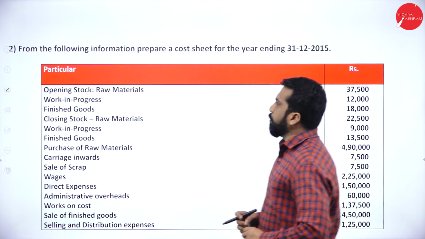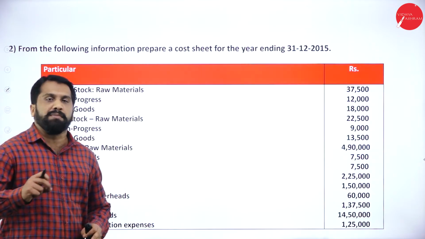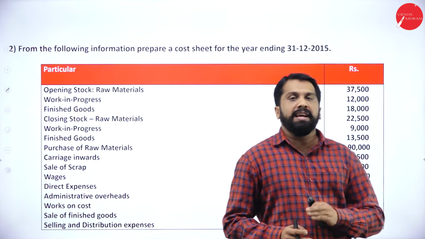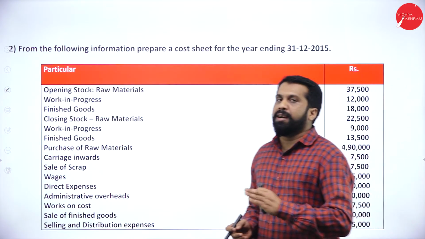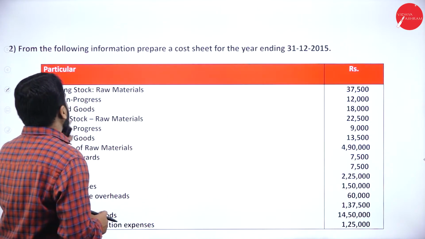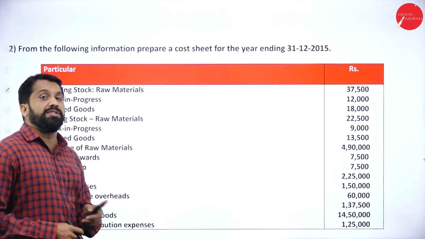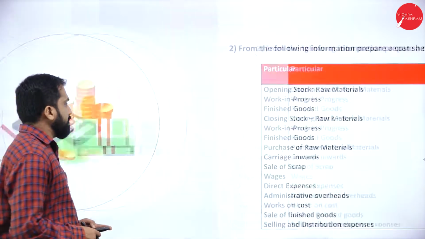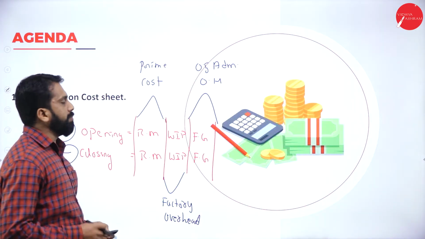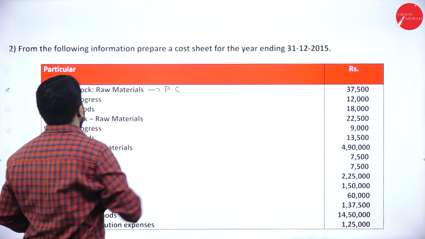Now we'll go for your problem. Similarly, what we do, first 2-3 problems will mark whether it comes under prime cost, factory, office and administration, or else selling and distribution. Now, first one, opening stock of raw material. As I told you, opening stock of raw material comes under what? Raw materials comes under prime cost. Remember.